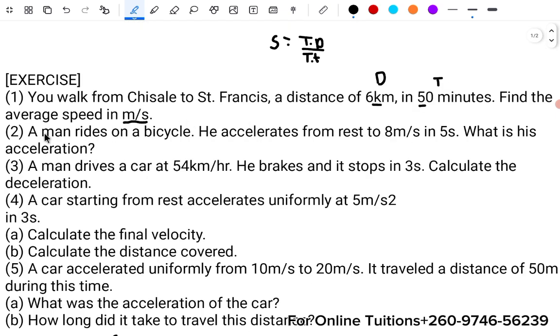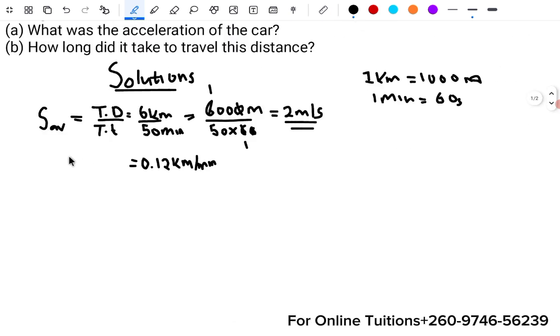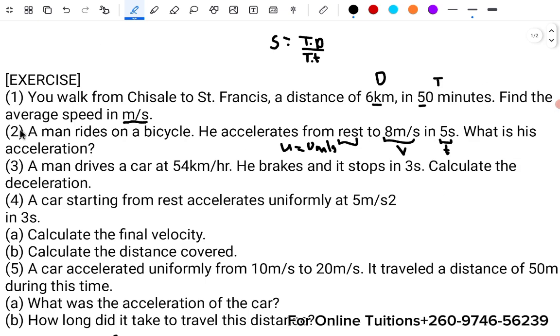And then a man rides on a bicycle. He accelerates from rest. Whenever you hear the word rest here, just know that your initial velocity is 0 meters per second. And then to this, so this becomes your final velocity. This is your time. What is his acceleration? So that was one question.